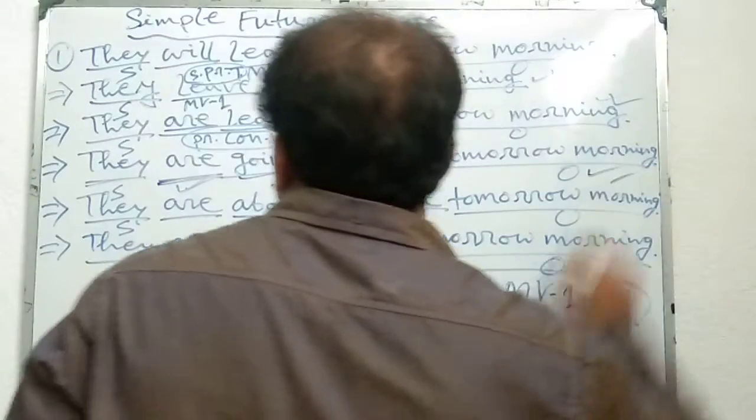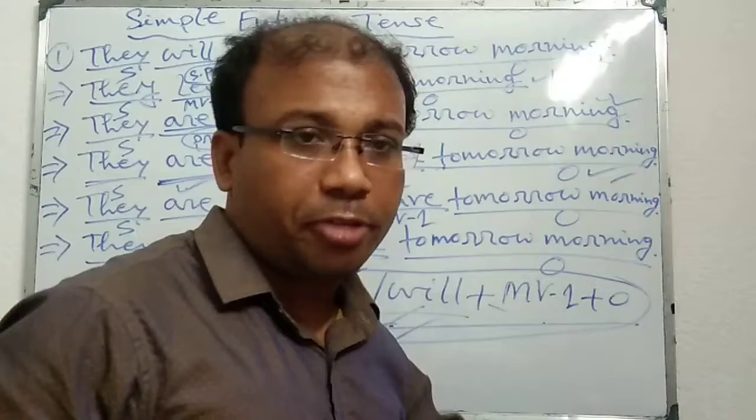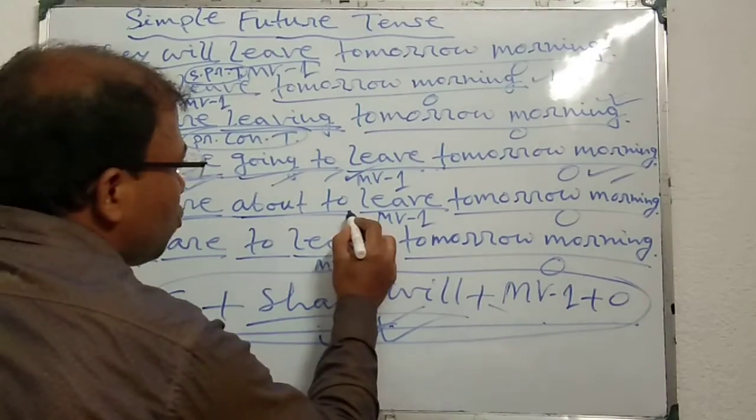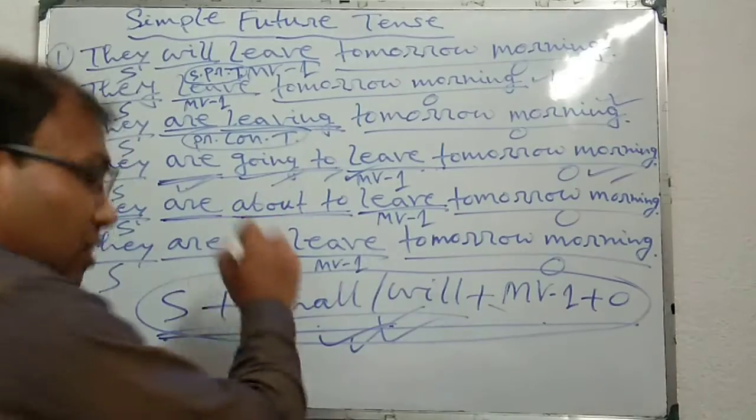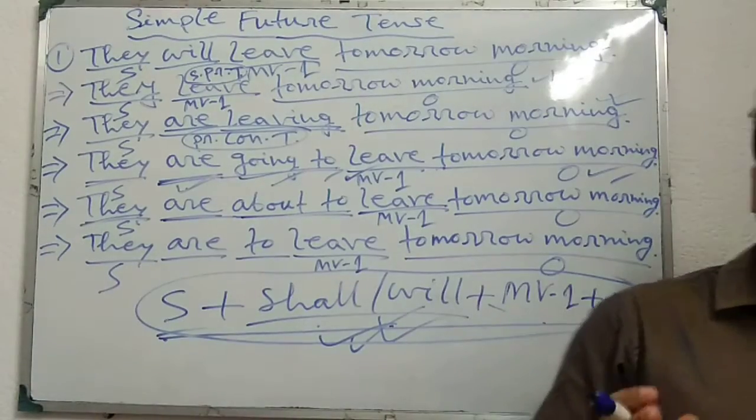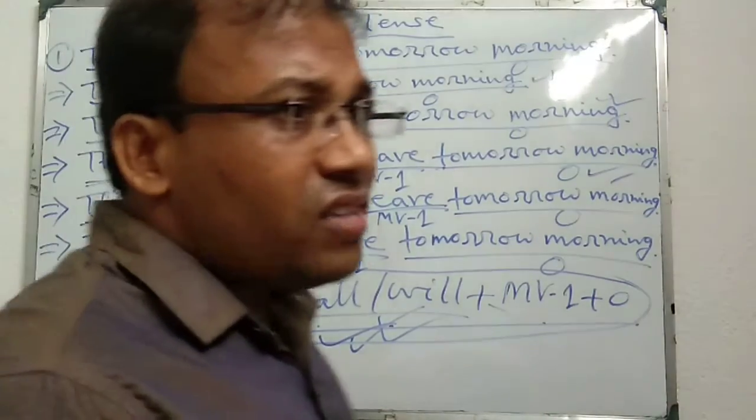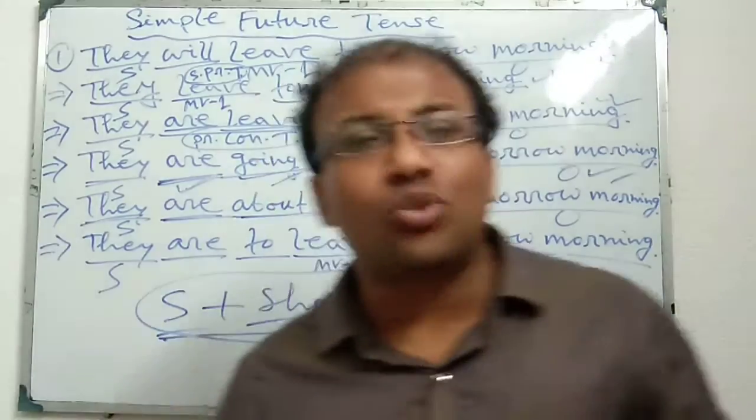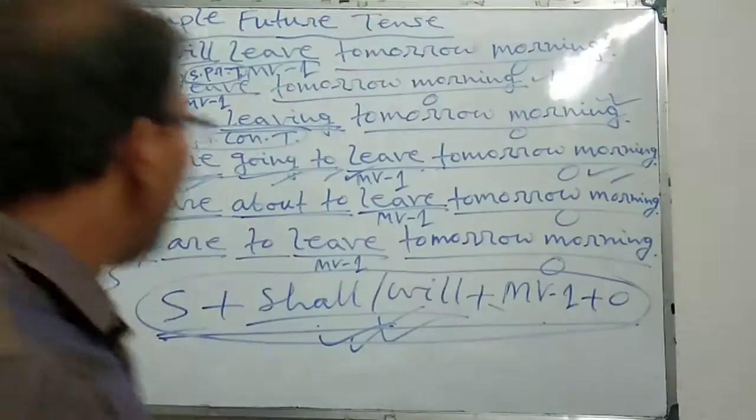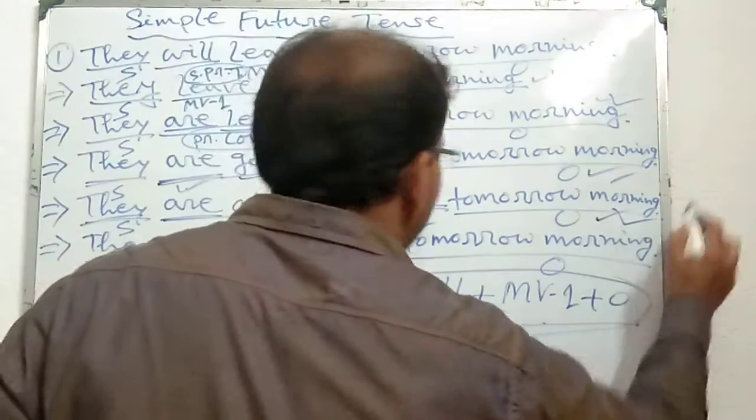Okay, and thereafter next point, they are about to leave tomorrow morning. Subject plus be verb plus about to plus MV1. This about to structure can also be used to indicate simple future tense when the action is due to take place very soon. When the action is due to happen very soon, then we can use be about to, this structure, to indicate simple future tense.